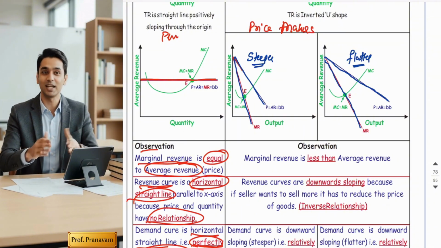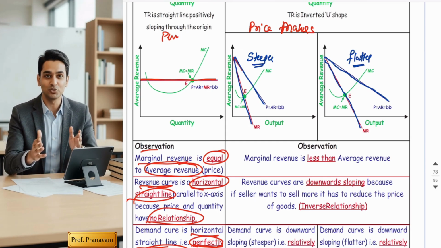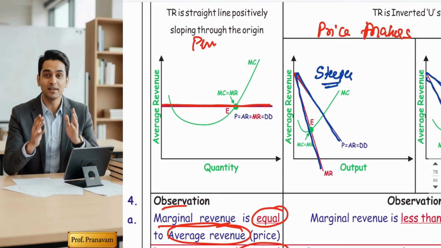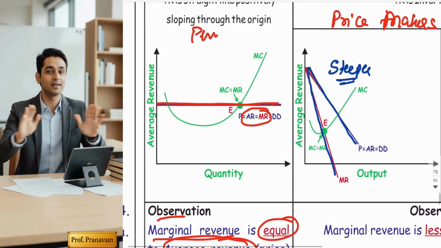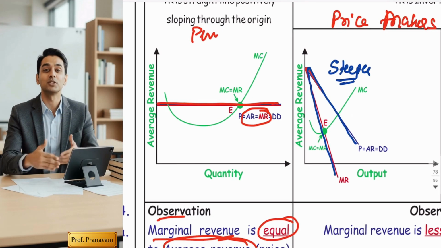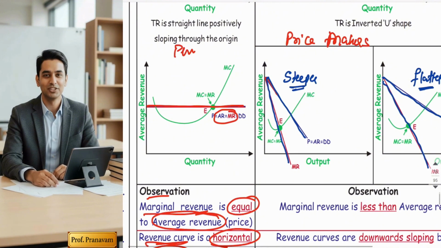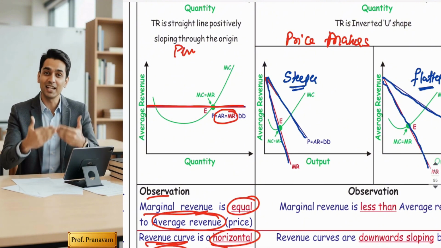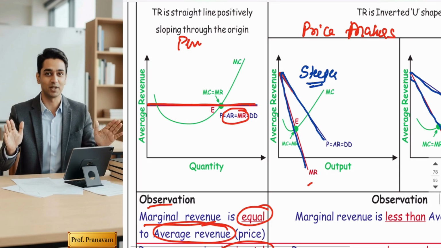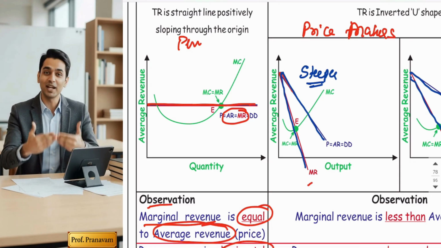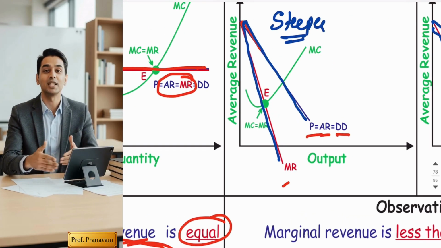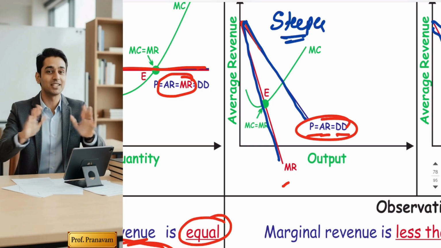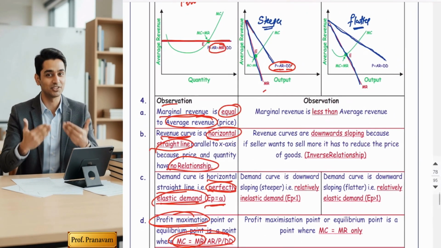Guys, if you compare the diagrams of perfect competition and monopoly, you will see two differences. First, in perfect competition, there is a single line and it plays the role of both AR and MR, and it is horizontal. In monopoly, the curve is downward sloping and there are two lines because MR is not equal to AR. In monopoly, MR is lesser than AR. And you know, AR, demand and price play an equal role. Yes, sir.